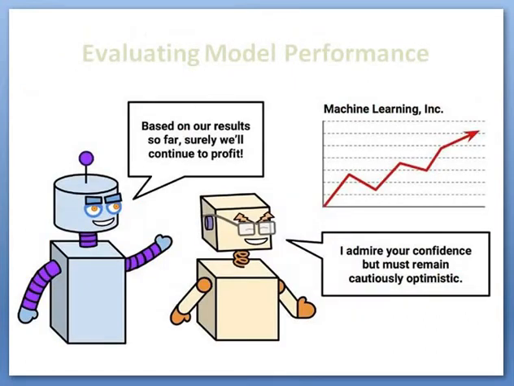And this is just a pictorial representation, which is specifying this is a machine learning model, and based on our research so far, we continue to profit. And this is the profit produced by this particular machine learning algorithm, or the accuracy produced by this particular model. Then this is another model. I admire your confidence, but we must remain cautiously optimistic.